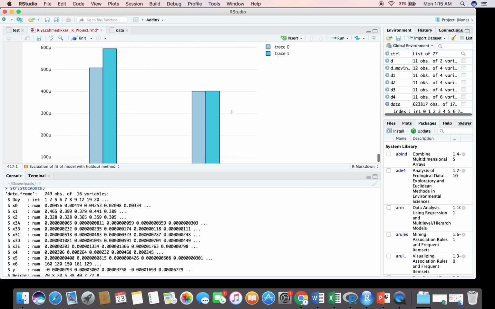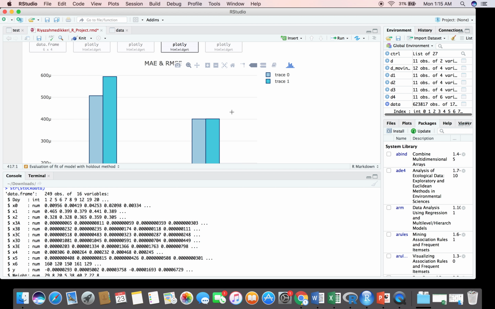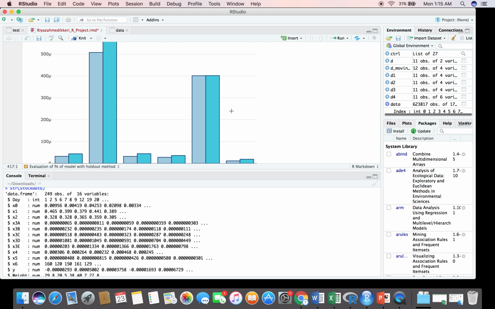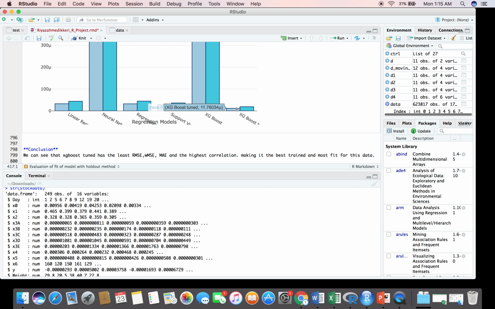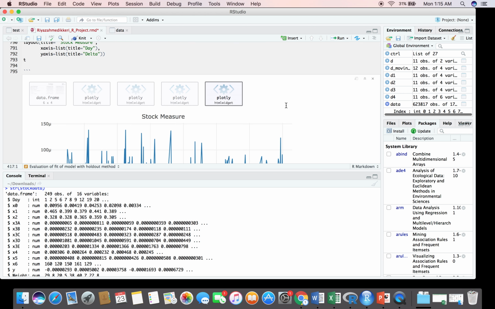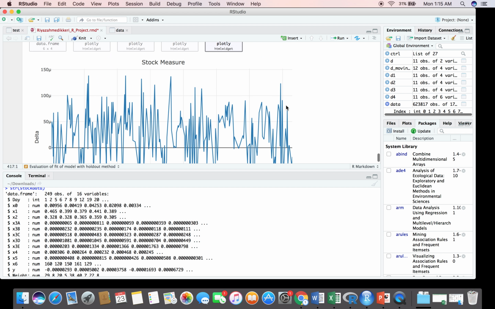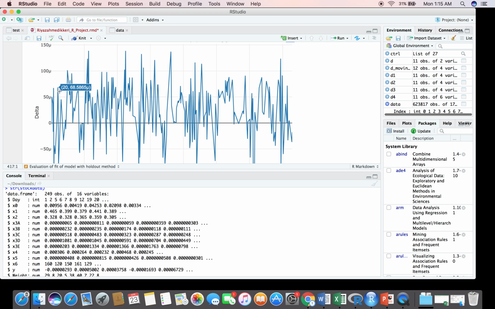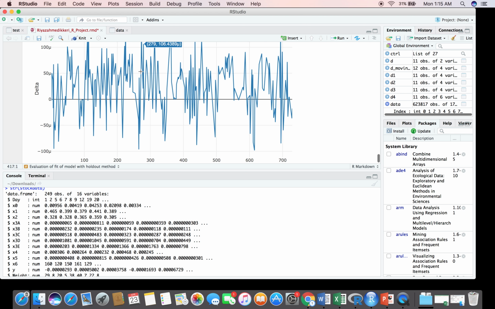So even when we're comparing by mean absolute error and root mean squared error, which should be the least for a model, XGBoost has the least of both. And this is the stock measure which I have predicted. As you can see, for day 279, the value was 106.439 mu.